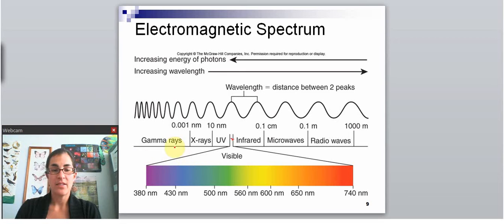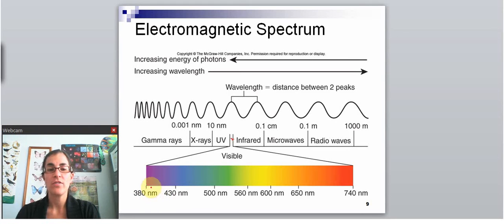And so we've expanded the visible light here. So these are the only things that you can see in the electromagnetic spectrum. There's the different colors of light, ranging from reds and oranges and yellows all the way to blue and violet. And you can see along here that the different wavelengths are given. So the very far end is the red, 740 nanometers. The middle here in the yellows is 560, and the violet is 380.